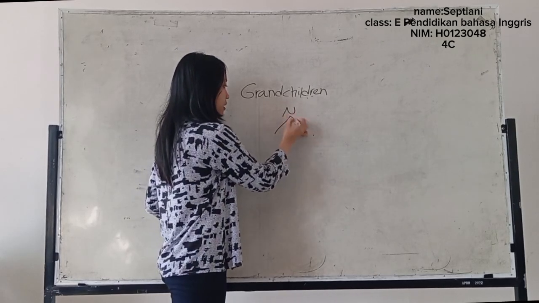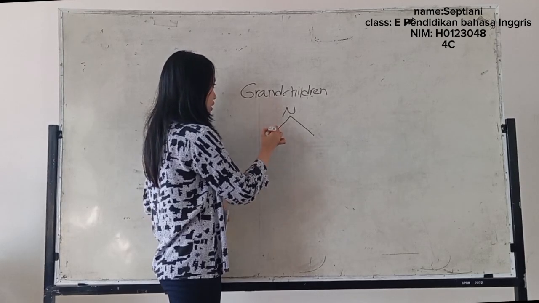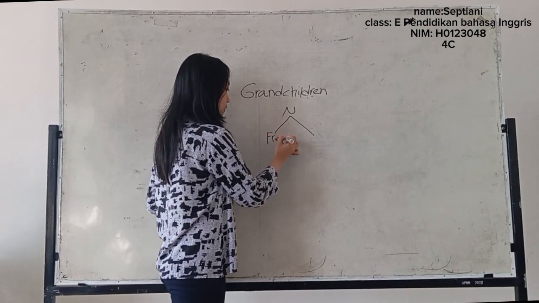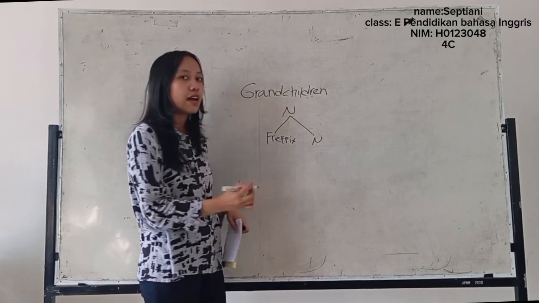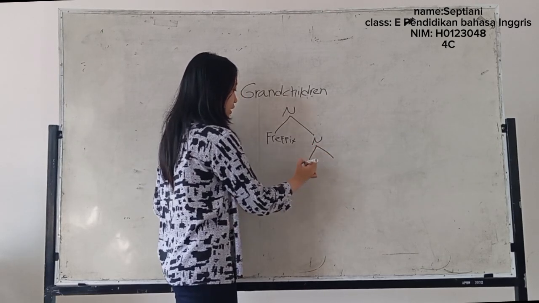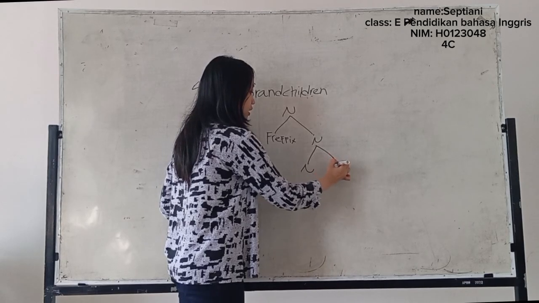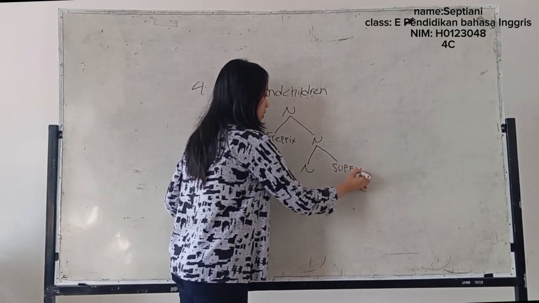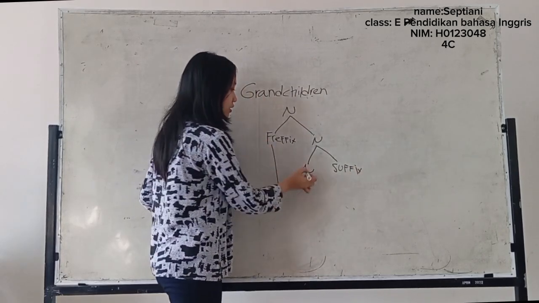Noun dibagi menjadi dua, yaitu prefix and noun. Nah, noun di sini bisa lagi dibagi dua, yaitu noun, satunya lagi suffix. Langsung saja kita temukan.